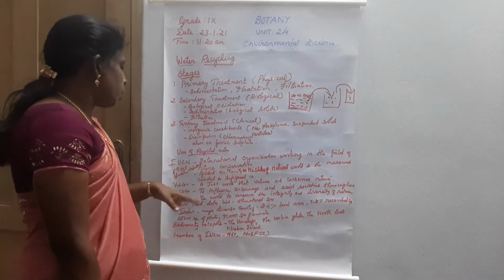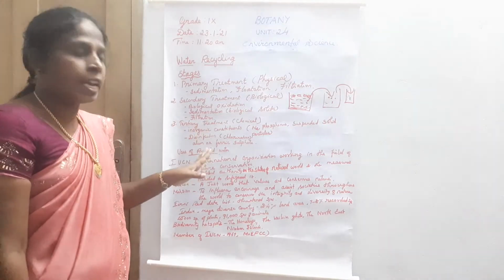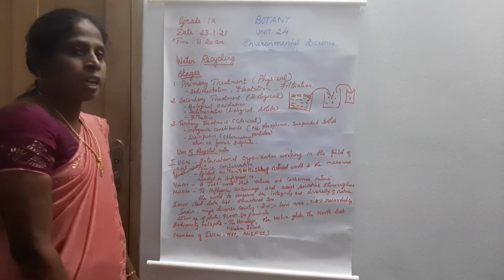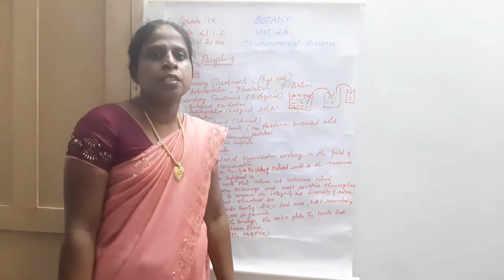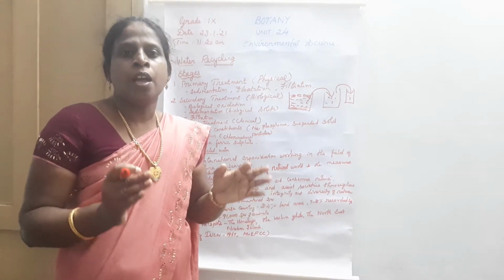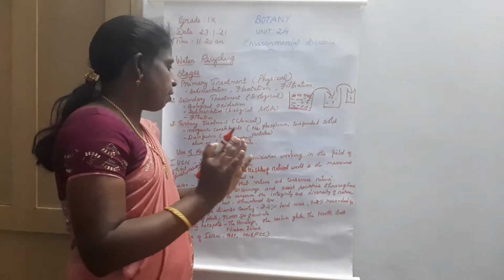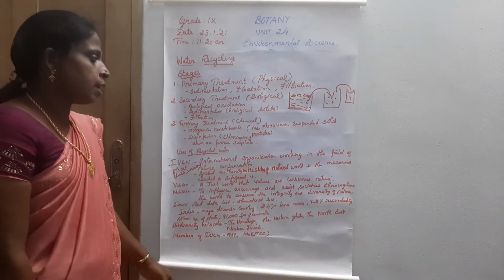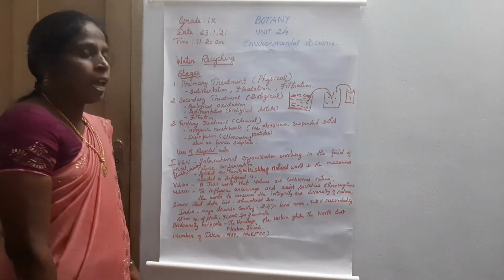What is IUCN? International Union for Conservation of Nature and Natural Resources. The IUCN is an international organization that is working in the field of nature conservation. Only when nature is conserved can all the animals as well as all the living things be conserved and safeguarded.